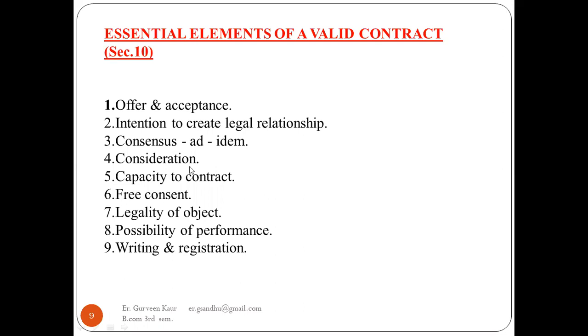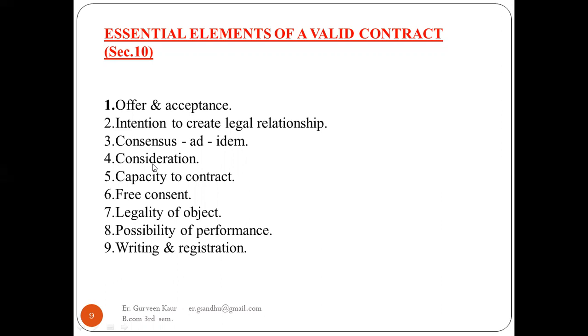Next are consideration, capacity to contract, free consent, legality of object, possibility of performance, writing and registration. Consideration is when I give an offer and the same person gives something in return. Capacity to contract: who all can go for a contract, which parties are able to contract. Free consent: the consent is given in the normal form, so it will be free. Legality of object: we are going to go in a legally binding way only, following all the legal obligations.